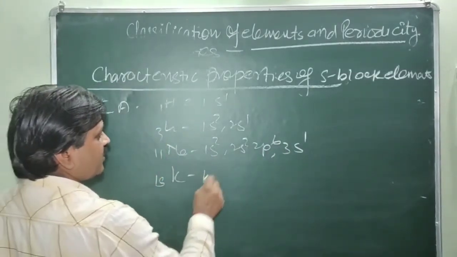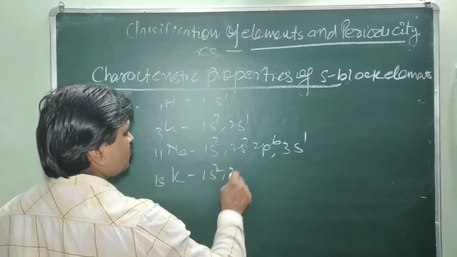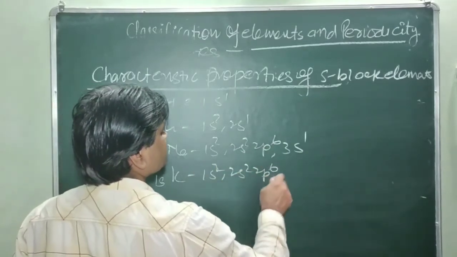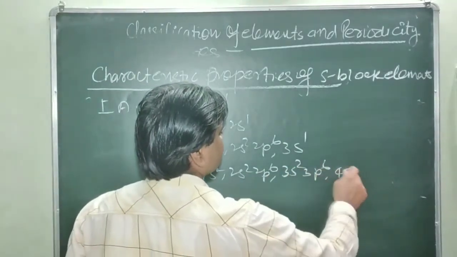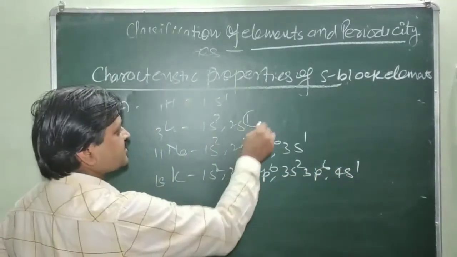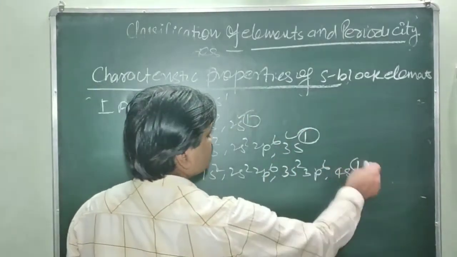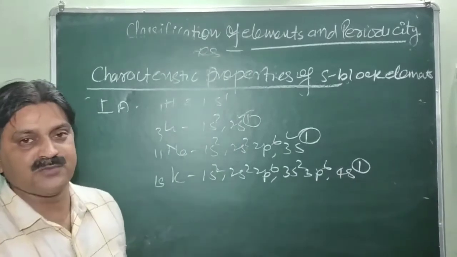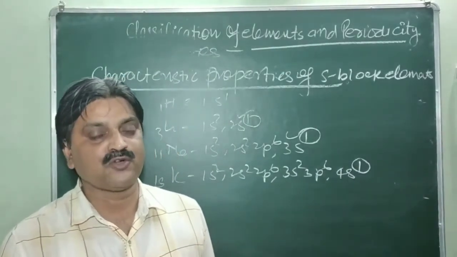This is 1s2, 2 to 4, 16 and 11: 1s2, 2s2, 2p6, 3s2, 3p6, 4s1. So you will see in all these cases the last electron enters the s subshell, having one electron. So these elements, hydrogen, lithium, sodium, potassium, rubidium, cesium, francium, are all categorized into the first A group of elements.